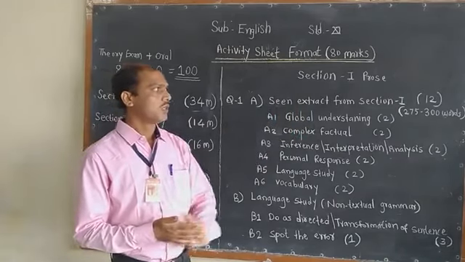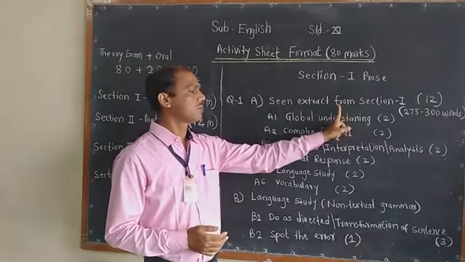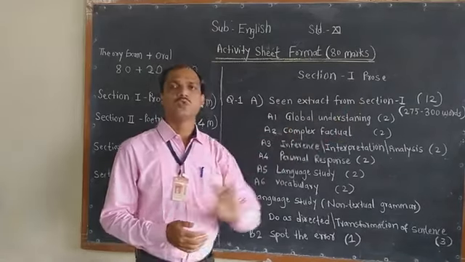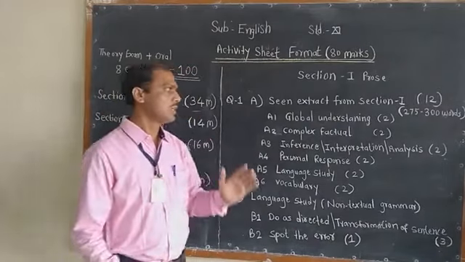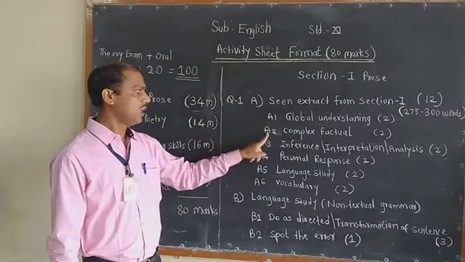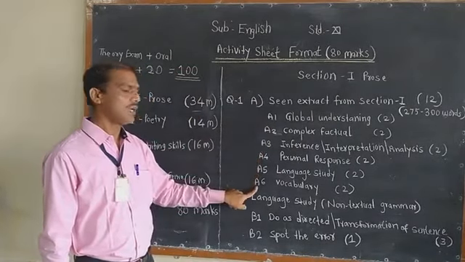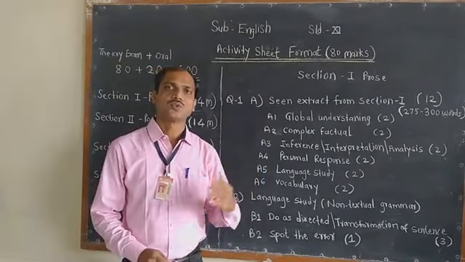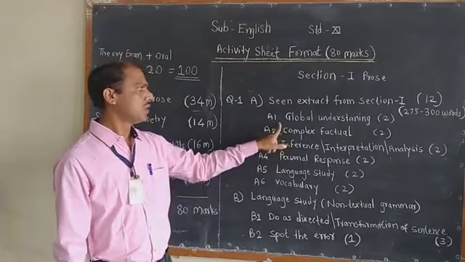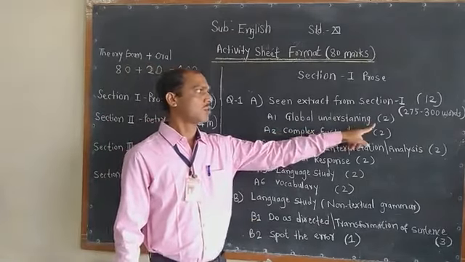Now students, this activity of scene extract is for 12 marks. How are these 12 marks divided? Let's see. Activity A1, A2, A3, A4, A5 and A6. Every activity carries 2 marks. The first one is global understanding, for 2 marks.